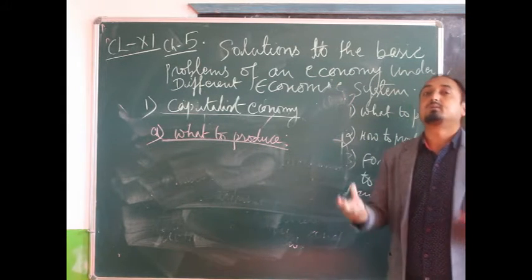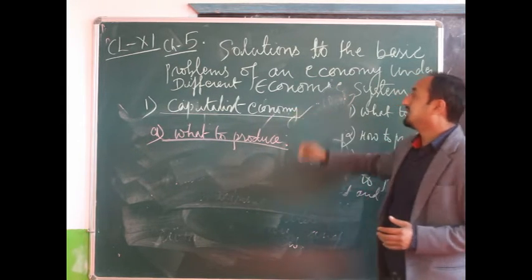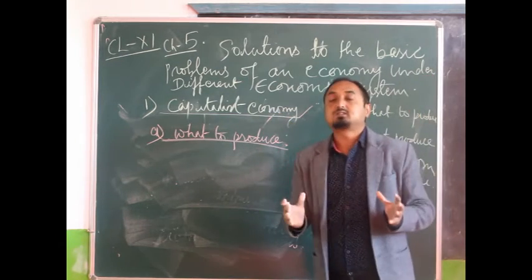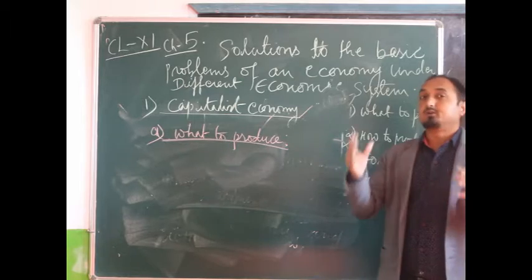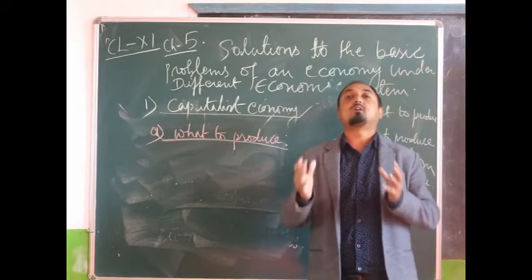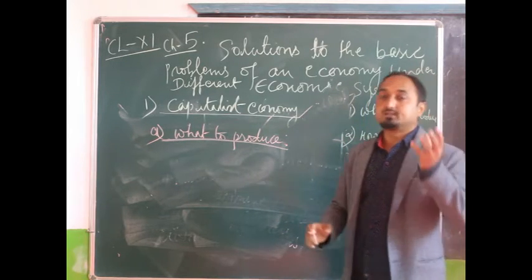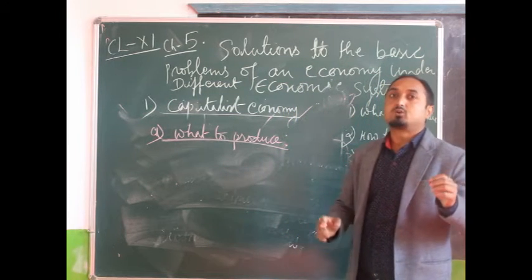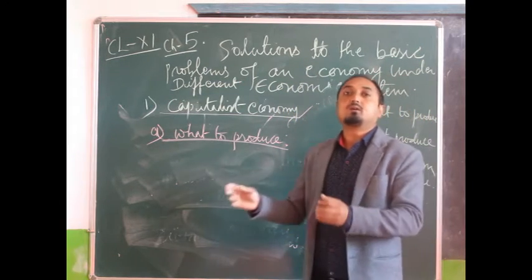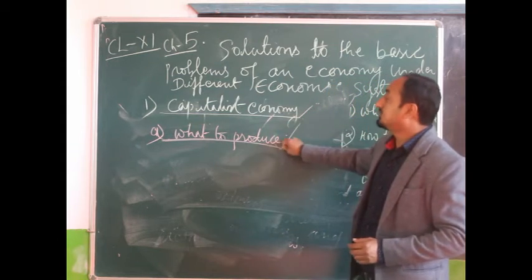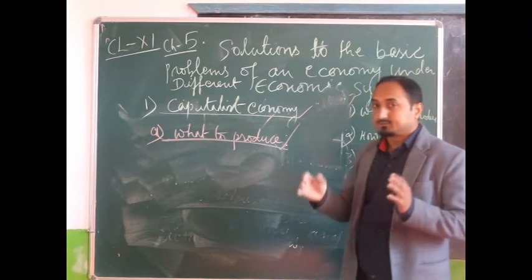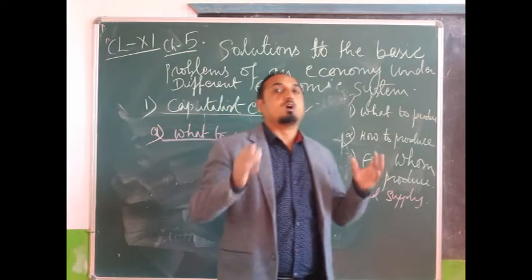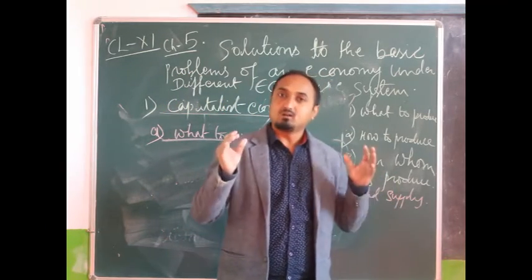Now, when we are talking about the producers in a capitalist economy, we know that in a free enterprise economy or in a capitalist economy, the producers are producing any commodity with the intention of earning profit. Profit is the main motivating force of the producers to keep them interested in the production. So now, what to produce? Here the producers will produce those goods which are highly demanded in the market.